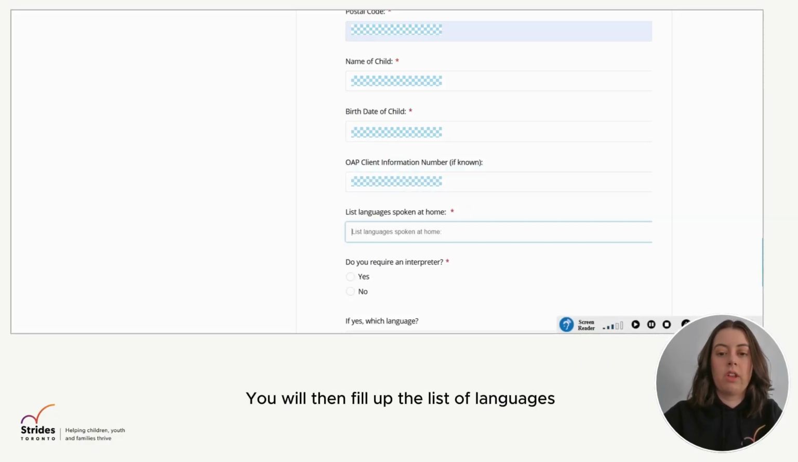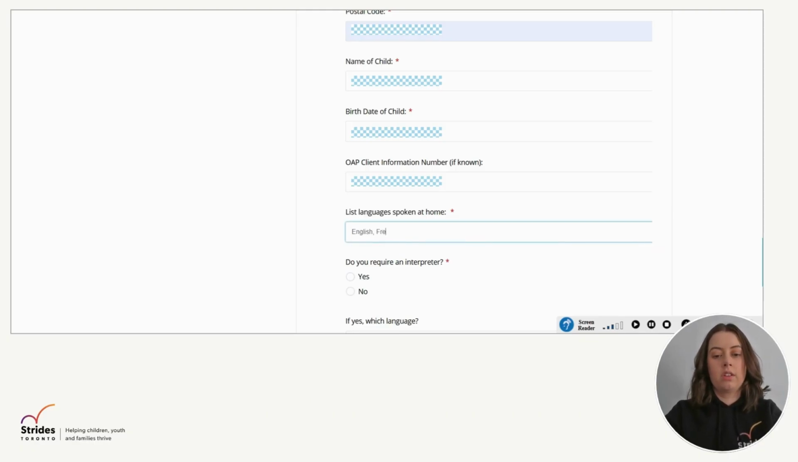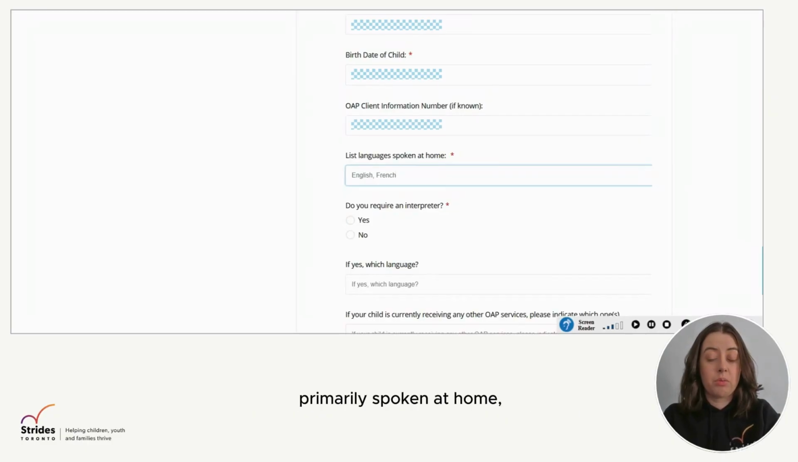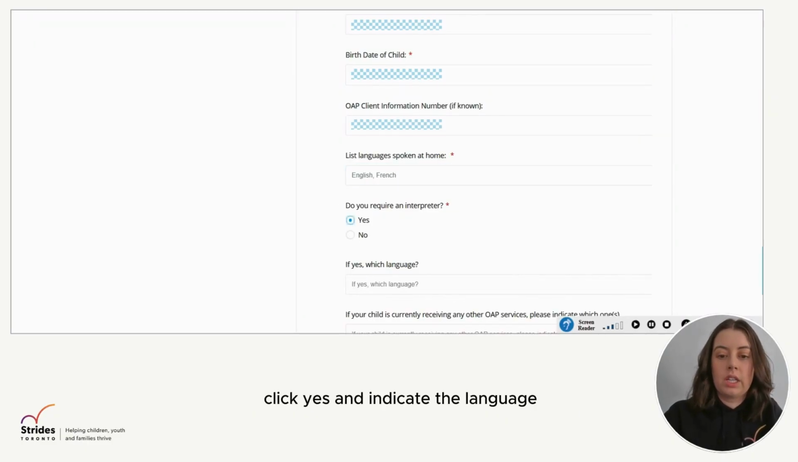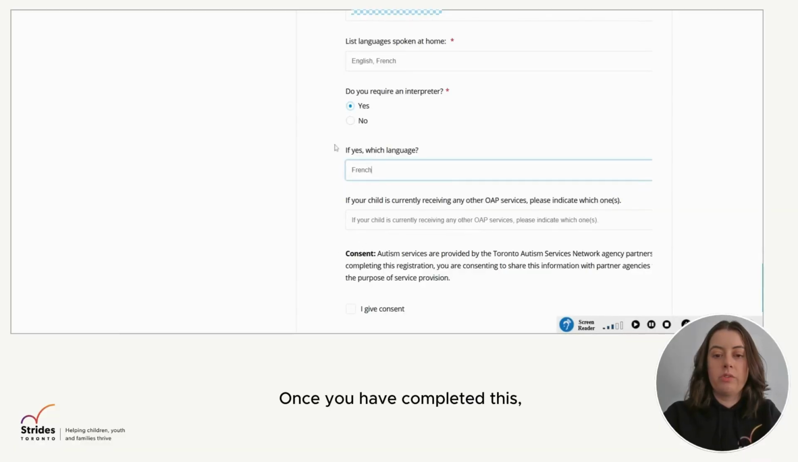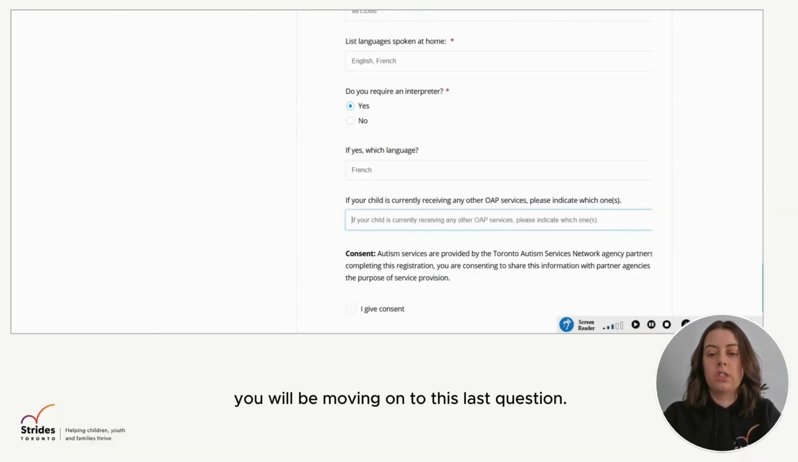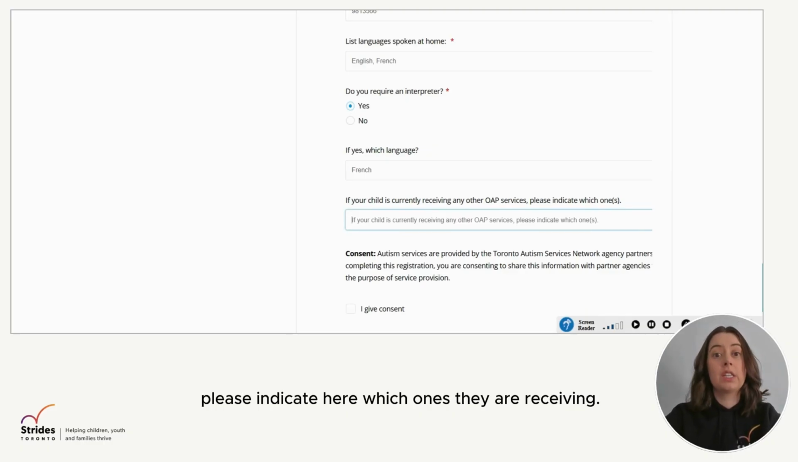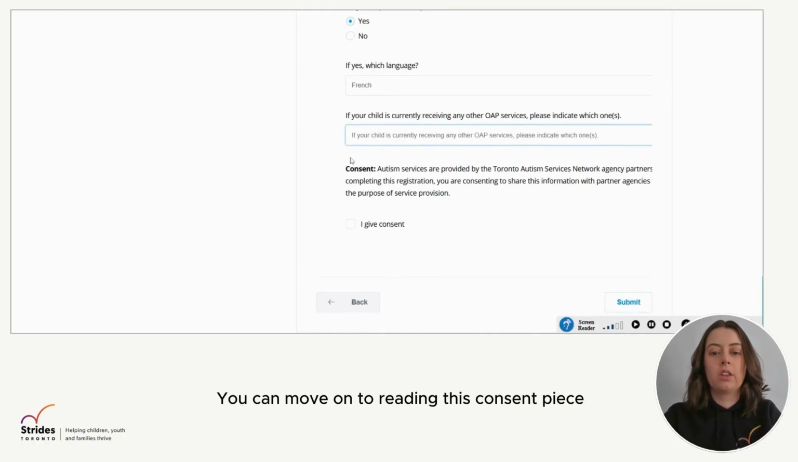You will then fill out the list of languages spoken in your home. This may be one language, this may be multiple. Please list all that apply. If you require an interpreter for the languages primarily spoken at home, click yes and indicate the language you would need an interpreter to provide. Once you have completed this, you will be moving on to this last question. If your child is currently receiving any other OIP services, please indicate here which ones they are receiving. If not, don't worry, you can move on to reading this consent piece before giving consent for your information.